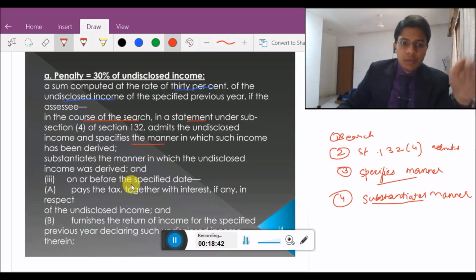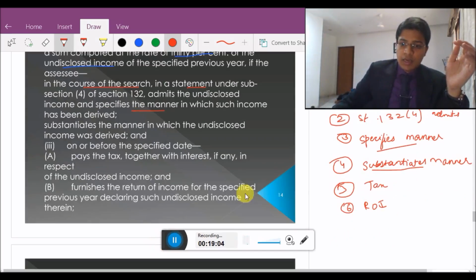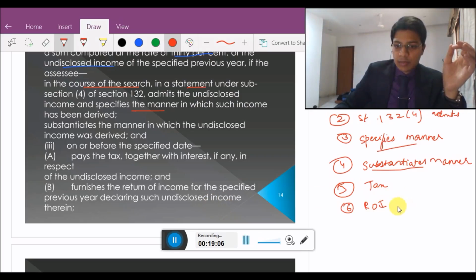And on or before the specified date pays tax together with interest, if any, in respect of the undisclosed income, and furnishes the return of income. Number 5, pays tax, furnishes return of income, declaring such undisclosed income therein.